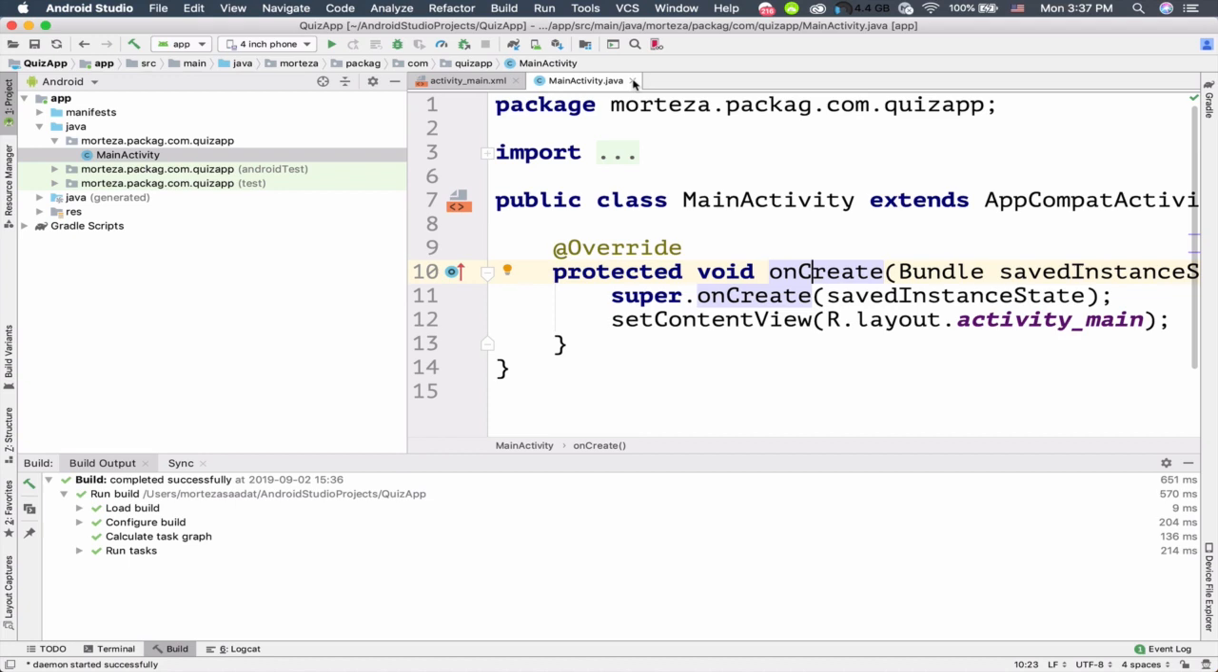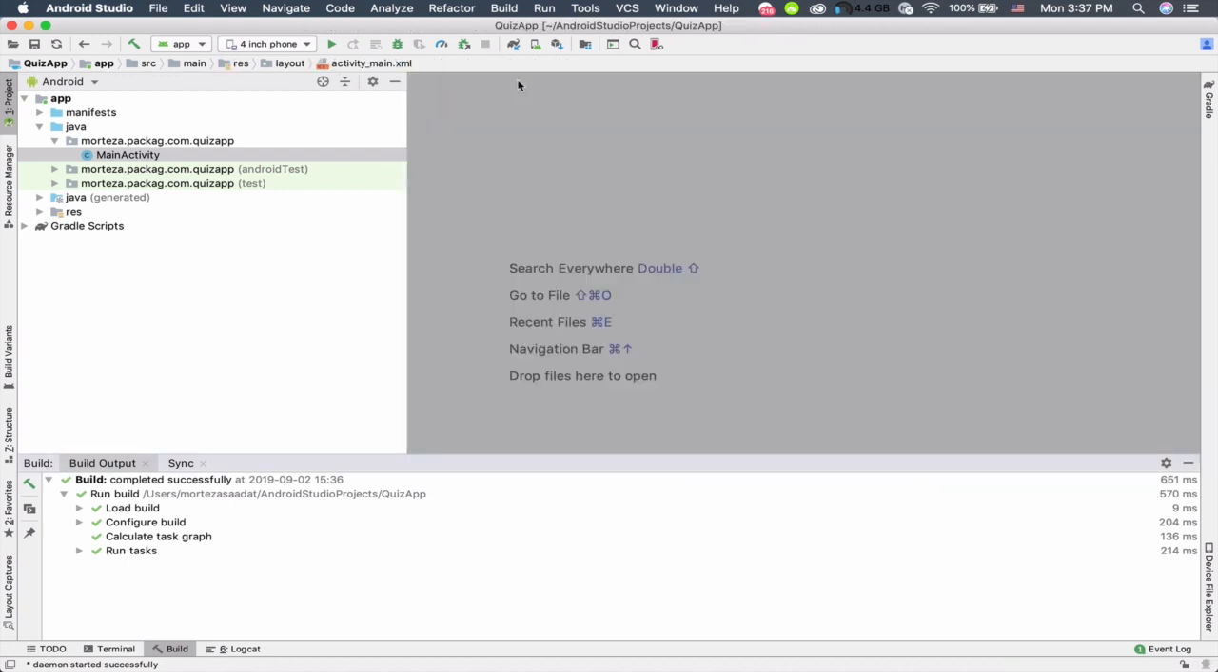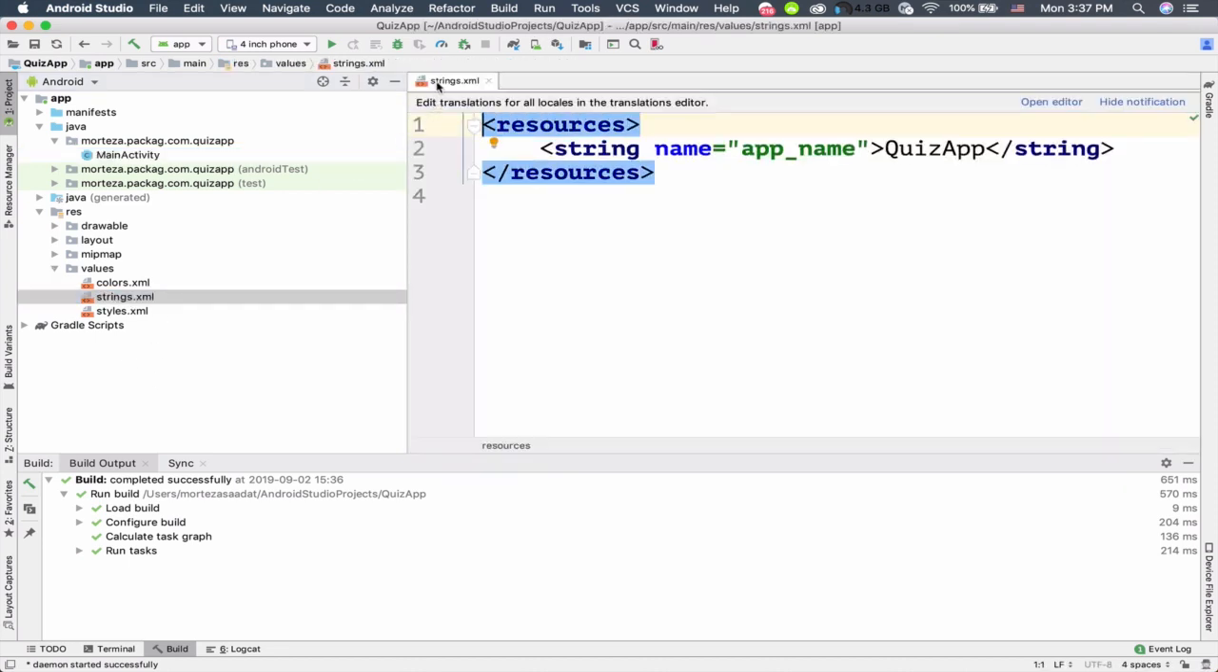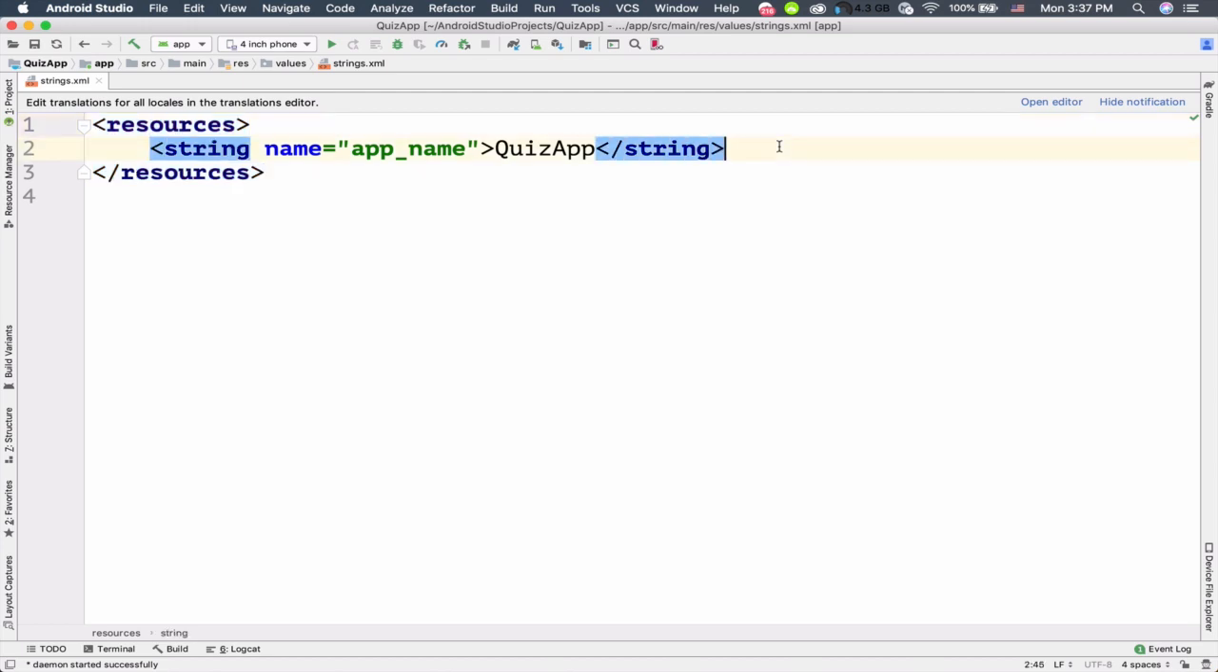And now I'm just gonna close the main activity and the activity underline main.xml. And let's go inside this project pane and go ahead and open the res folder and then the values folder, and then click on the strings.xml file. So here we're gonna put our strings resources, and I'm gonna put all the questions and all the text that I want to show to the user of the application.